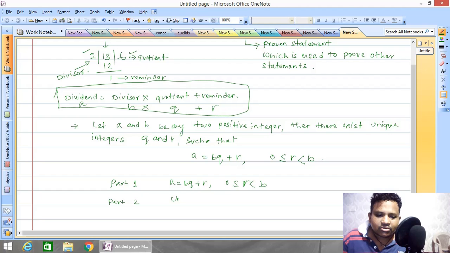In part 2 we have to prove the uniqueness of q and r. So what do you mean by uniqueness? Uniqueness means it consists of a single value. There is no other value present there.